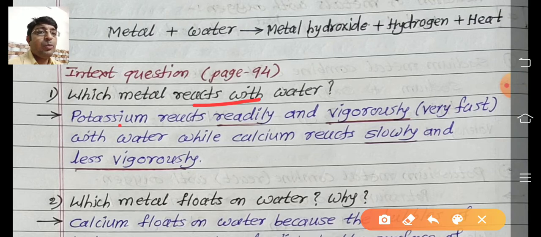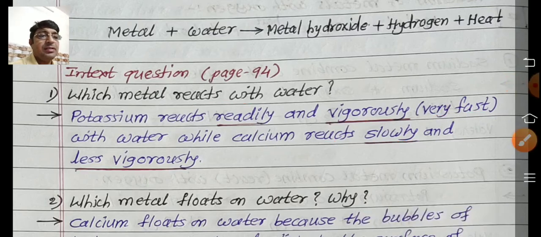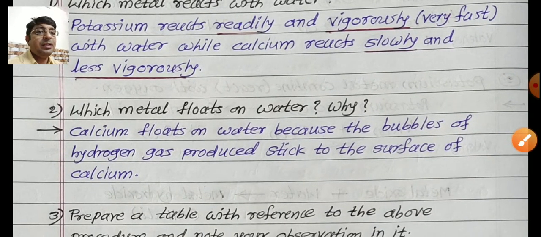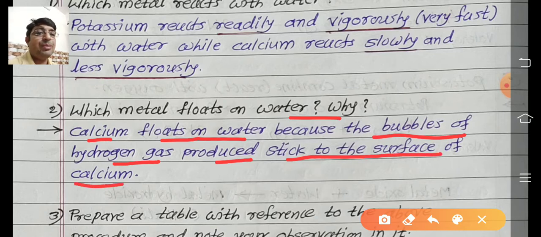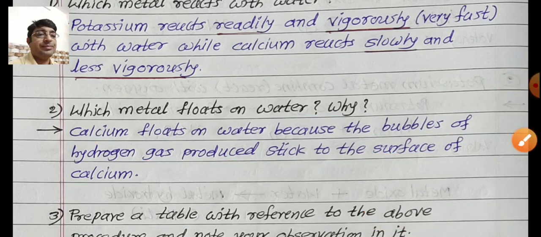Answer: potassium reacts readily and vigorously, means very fast, with water, while calcium reacts slowly and less vigorously. Second, which metal floats on water and why? The answer is calcium. Calcium floats on water because the bubbles of hydrogen gas produced stick to the surface of the calcium, and that's why calcium metal floats on water.